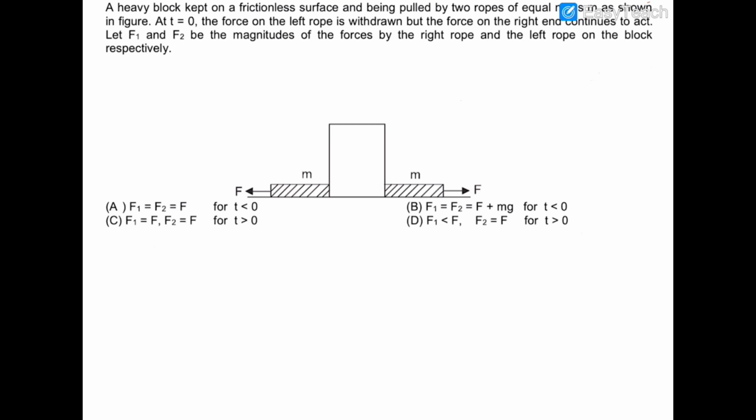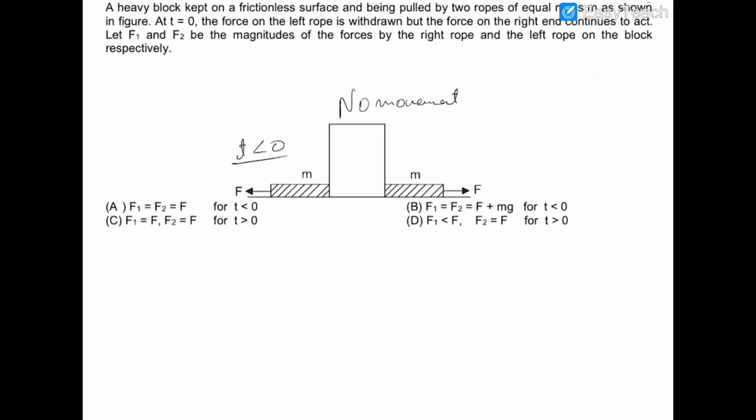Now it is given that at t equal to 0, one force is withdrawn, which is the left force. This force is not acting beyond t equal to 0. It is only acting before t equal to 0, which is t less than 0. Now at t less than 0, we can see that both the forces are acting. So I am talking about t less than 0 initially. Now both the forces are acting, and there will be no movement